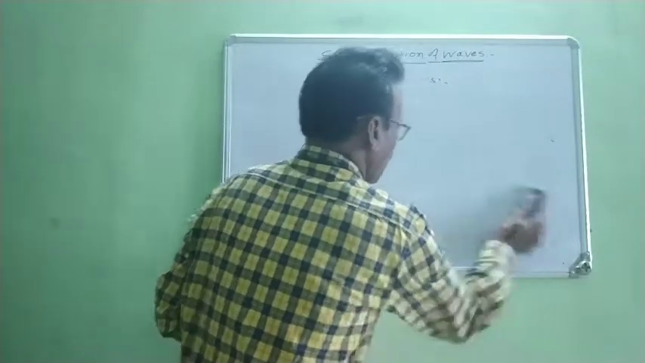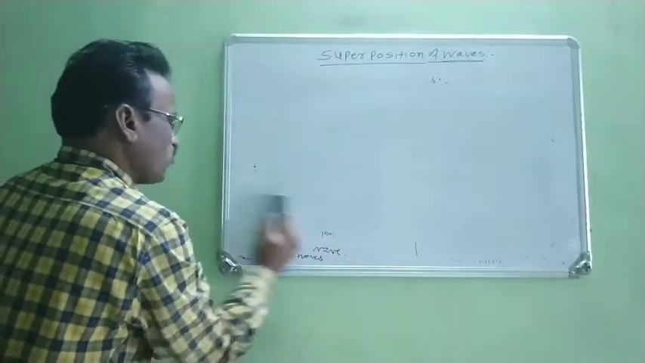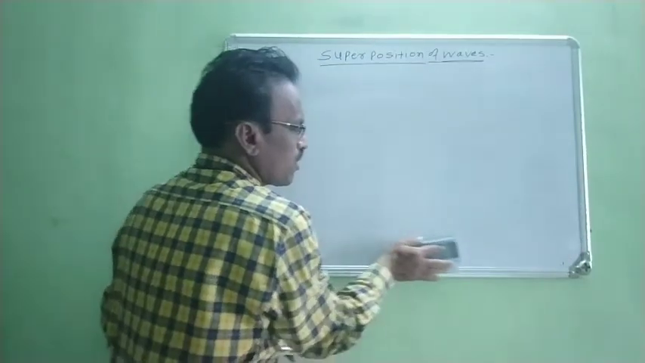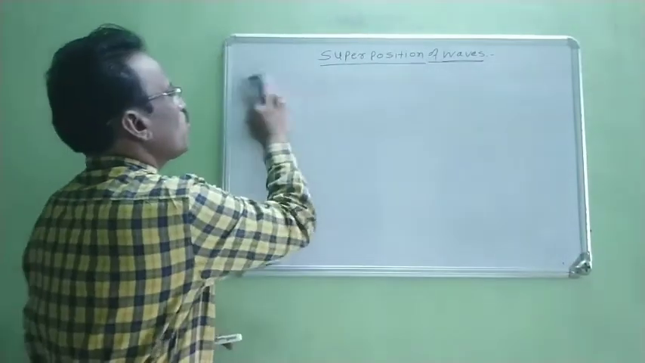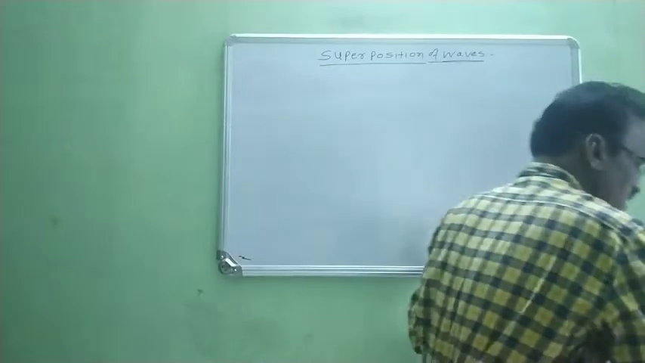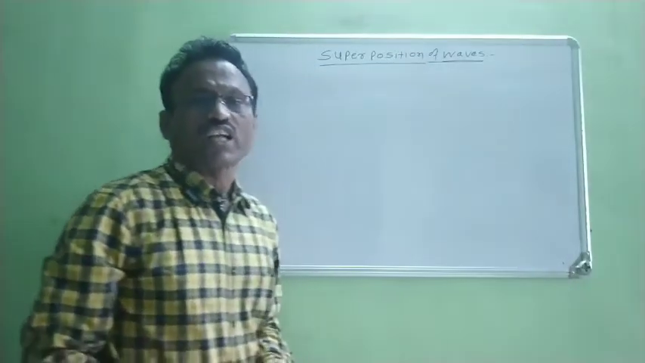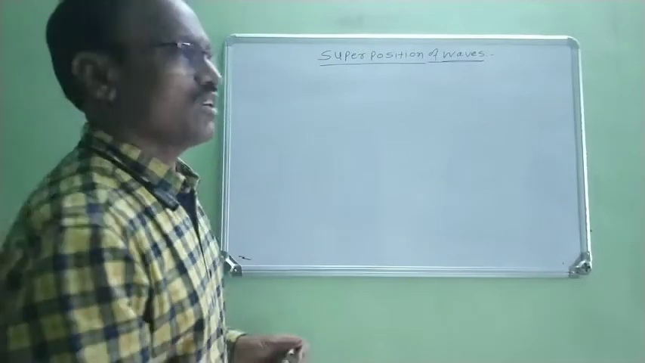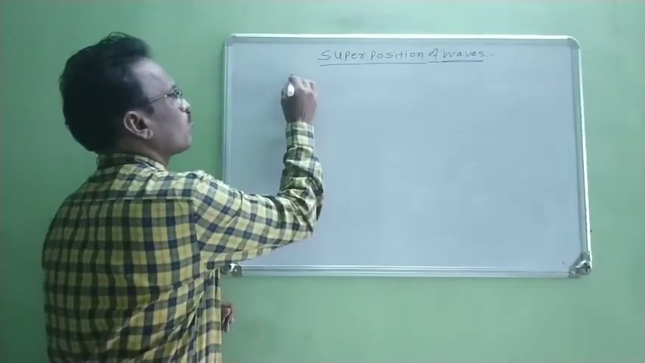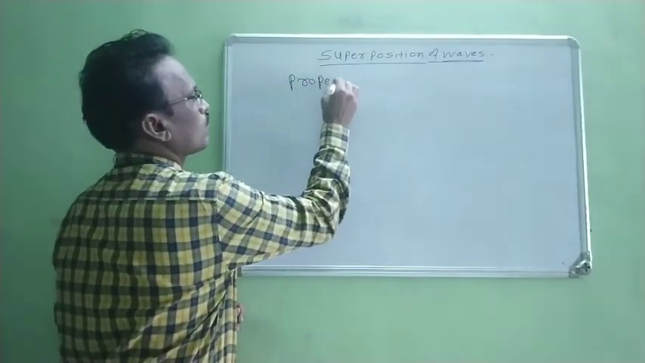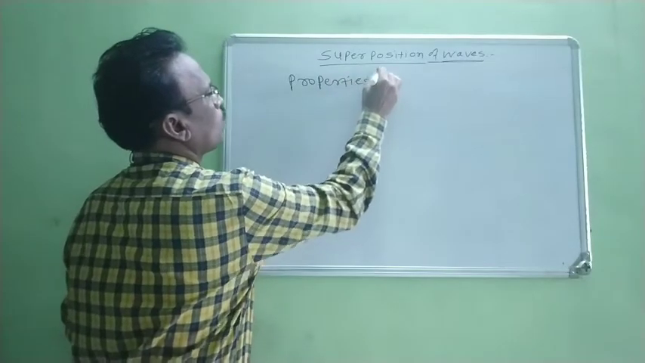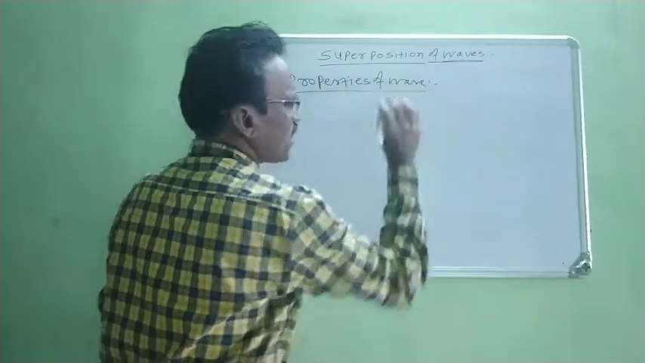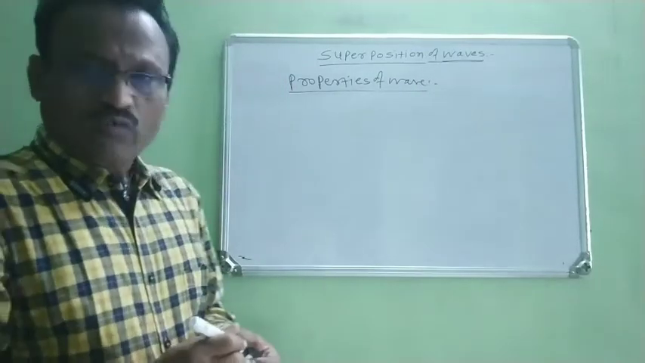Now, waves are known to you. Different types of waves are also known to you. Today we discuss different waves having their different properties. When we consider any wave, this wave has some properties. Therefore, we discuss different properties of wave. Now, there are different properties of wave.